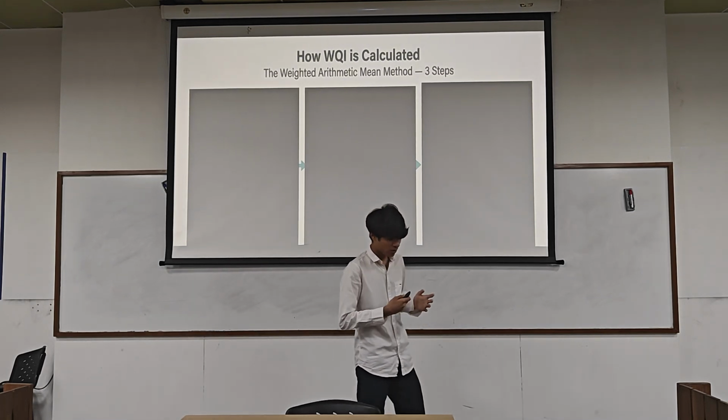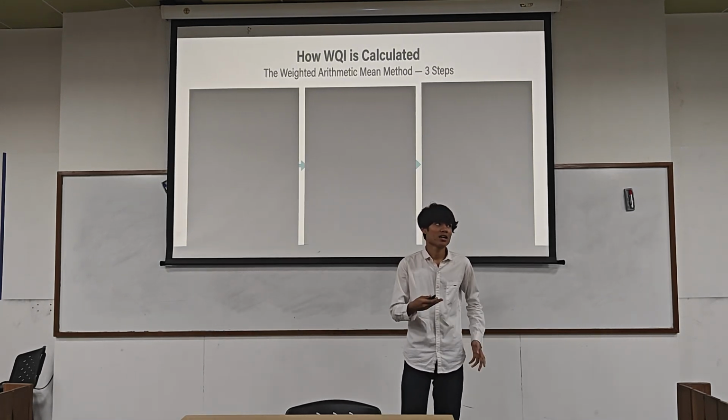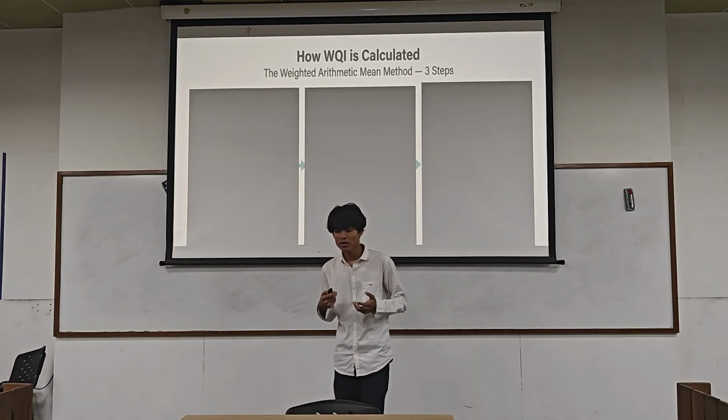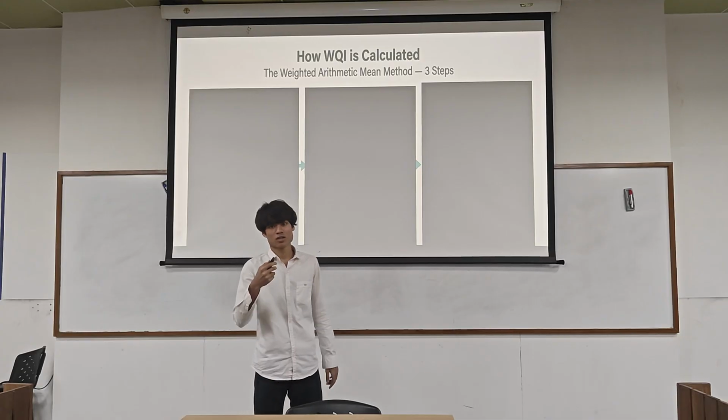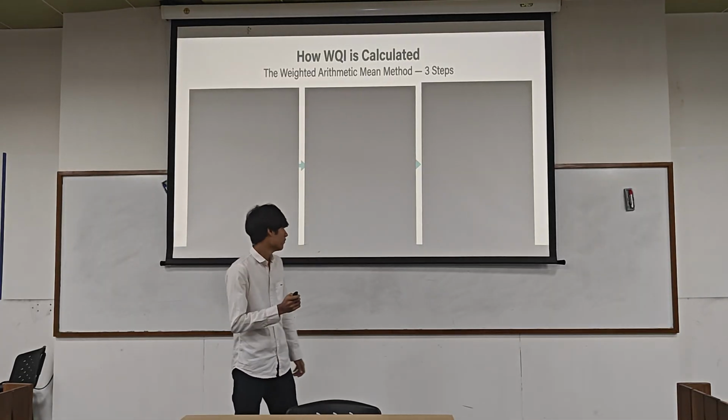Now let's get deeper into that. How can we measure water quality, quality rating, and weights?